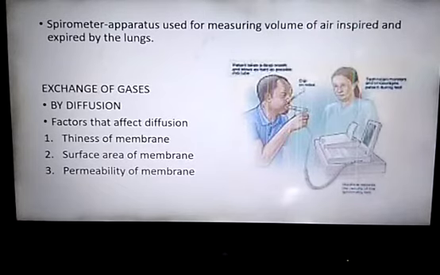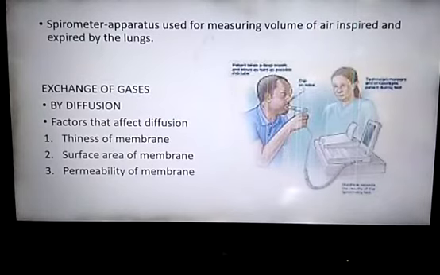Exchange of gases in these sites, that is alveoli and in the tissues, occurs by diffusion mainly based on pressure or concentration gradient. You know the meaning of pressure gradient, that the movement will take place from high pressure to low pressure. Now, what are the factors that affect diffusion in the cell? Number 1, partial pressure gradient or difference of gases on the two sides of a membrane between them.